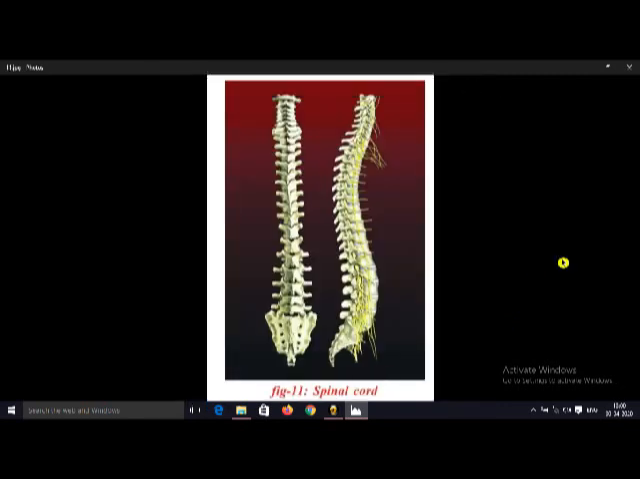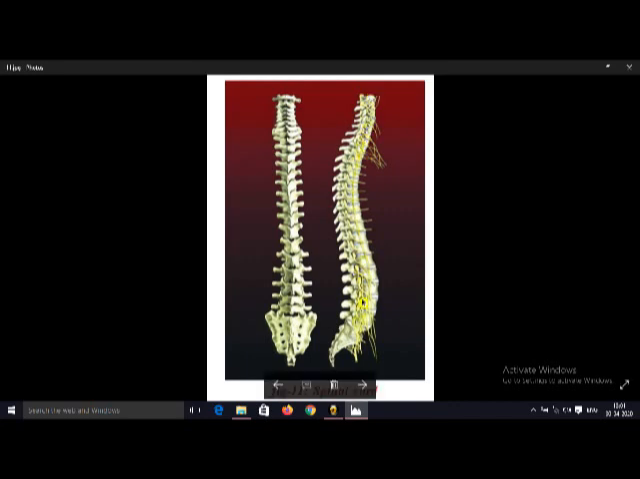And here we are observing the spinal cord. This is the vertebral column. Inside the vertebral column, the spinal cord is present. This spinal cord is also a very important part of the central nervous system. The spinal cord joins with the medulla oblongata. It has a connection with the hindbrain.